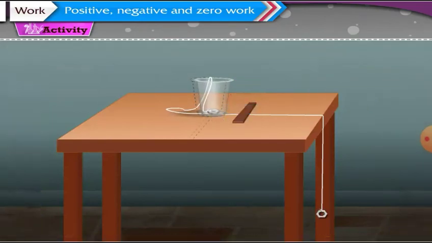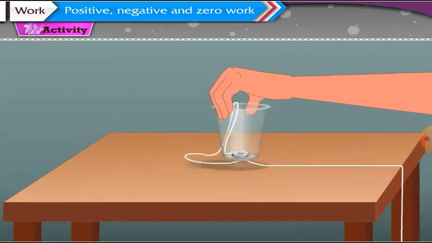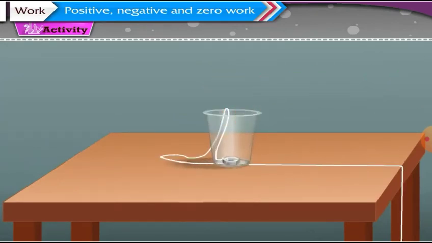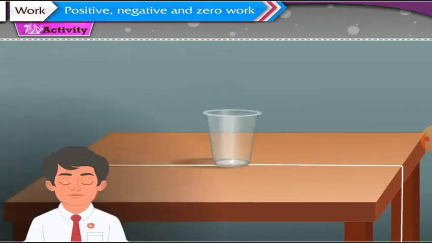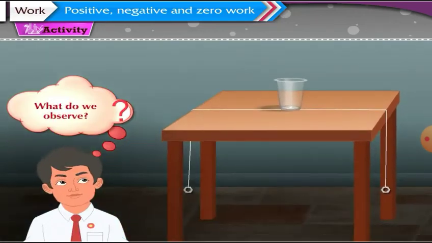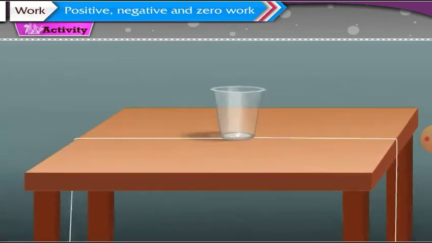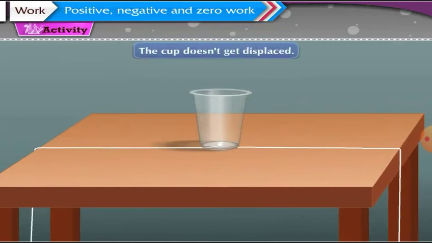Now, let us once again place the cup at its original position. But this time, leave the two nuts hanging on opposite sides of the table. What do we observe? We observe that this time the cup doesn't get displaced. This happens because the force acting on the cup is zero.